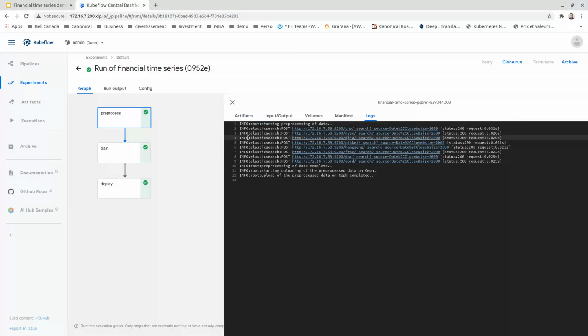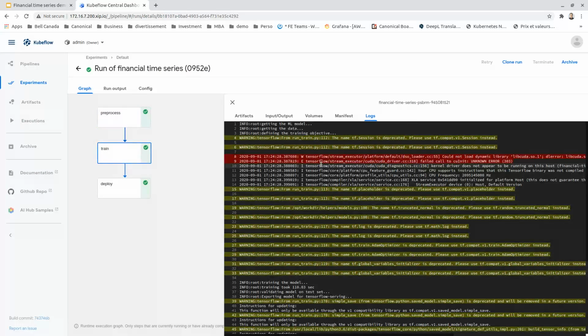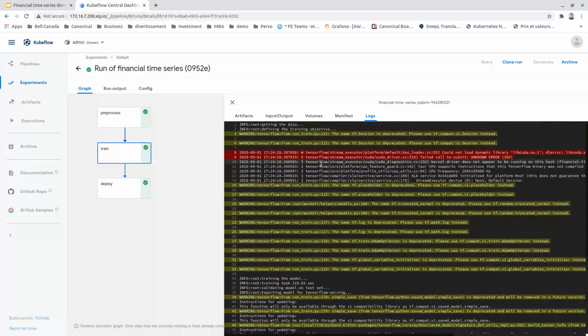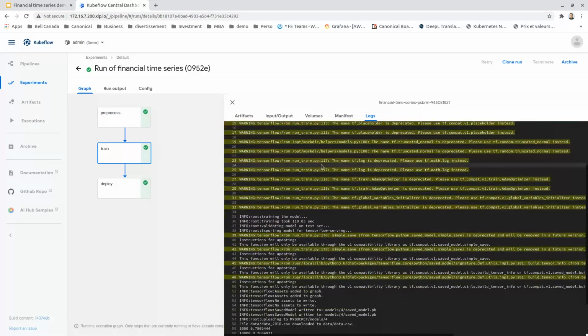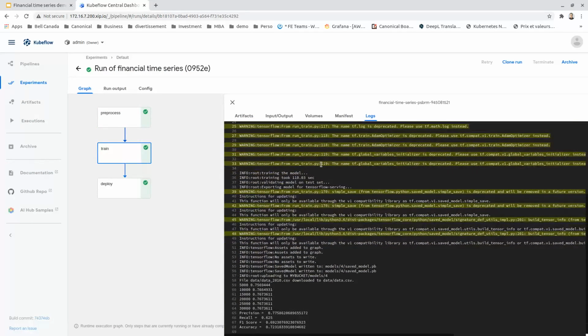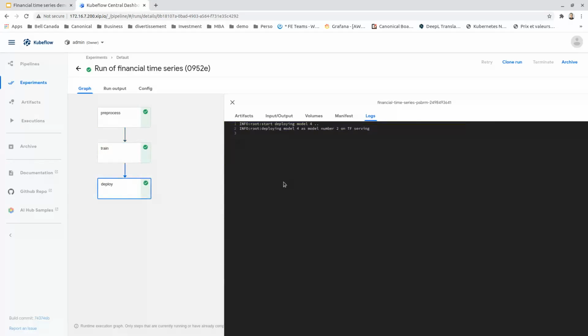We can see in the preprocess step that we downloaded the data from Elasticsearch and pushed it locally. For the training step, we can see that we are doing a training for our model based on the data, and we achieved an accuracy of 72%. And the final step is deploying the result model into the S3 bucket.